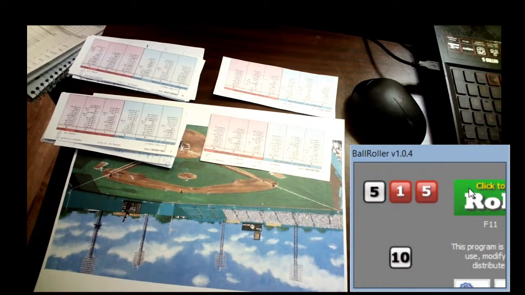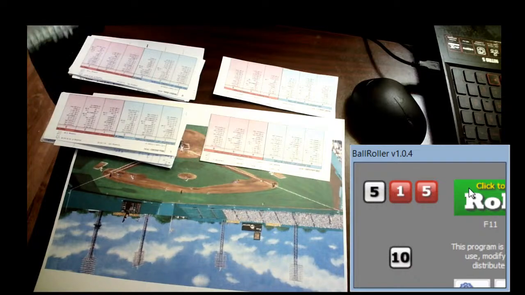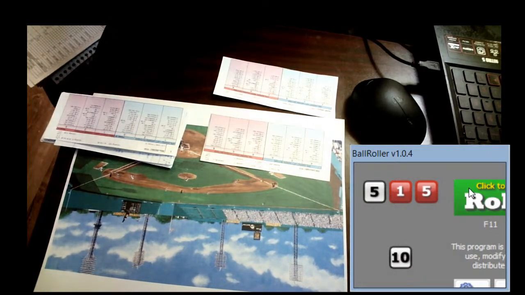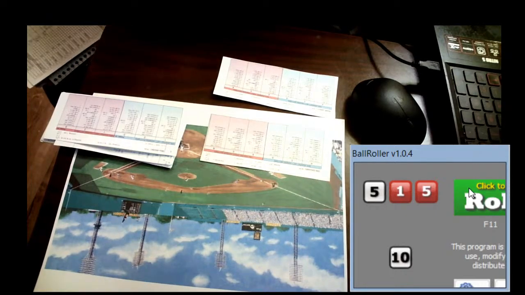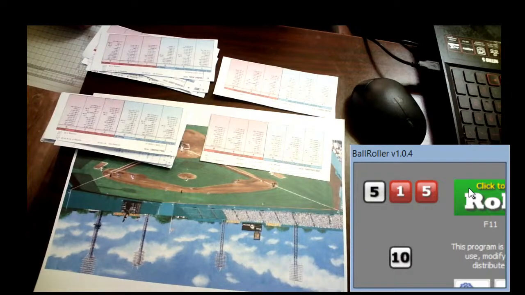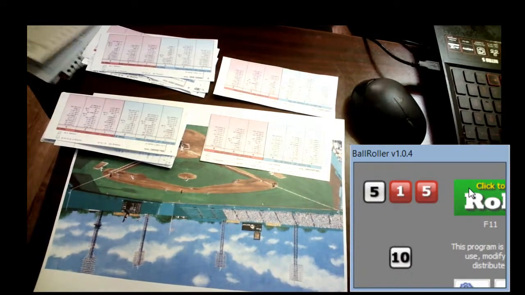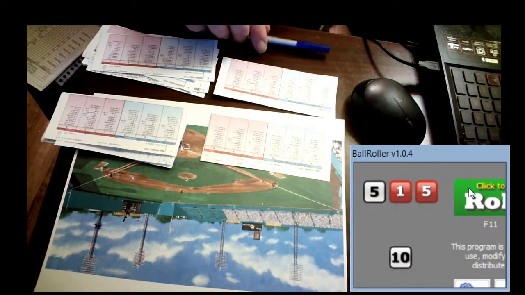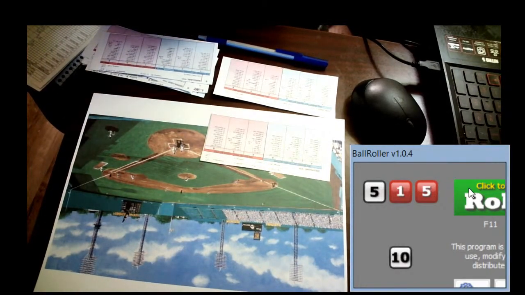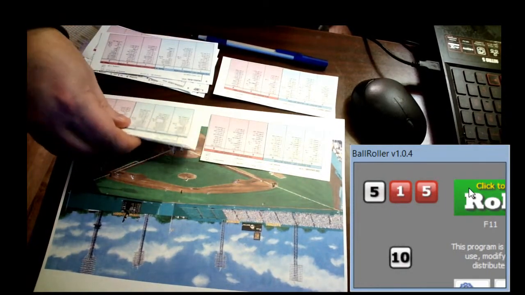So a double for Muddy Ruel, now second and third, nobody out, and Bump Hadley, the pitcher, hitting number 4, will step up. Yankees will play the infield in. They'll try to see if they can gobble up this run at the plate. And I wonder why I'm not having a pitcher's card for you. You know, I had a picture. Oh, don't tell me, it's probably in the printer, because I made a copy of mine. Alright, so we'll have to use the second one again, the one I was making.